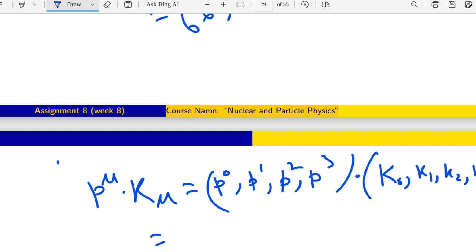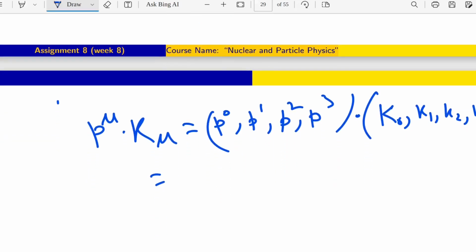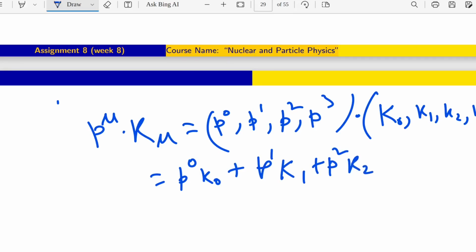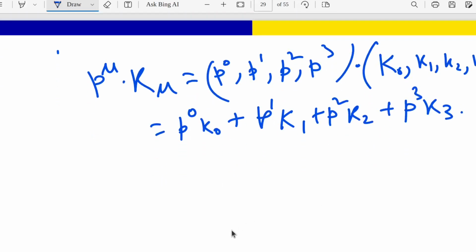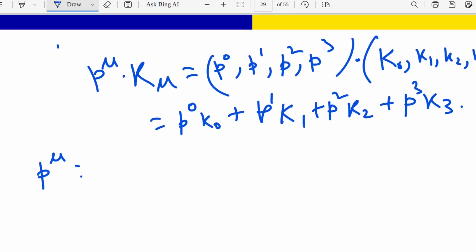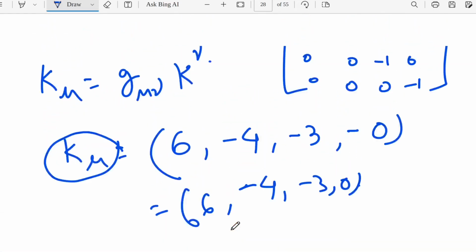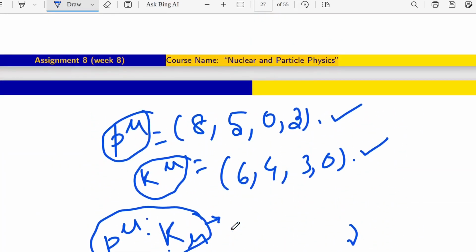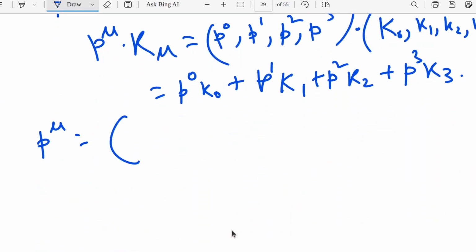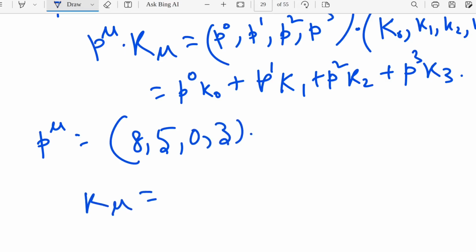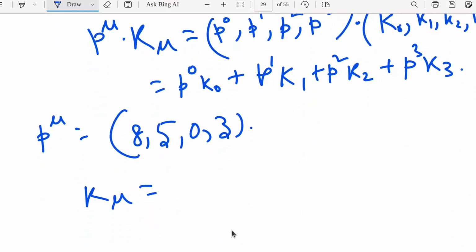If it is a dot product, then the answer will be P0 K0 plus P1 K1 plus P2 K2 plus P3 K3. Now I am just taking the expression for P mu again. P mu was 8, 5, 0, 3, and K mu was 6, minus 4, minus 3, 0.